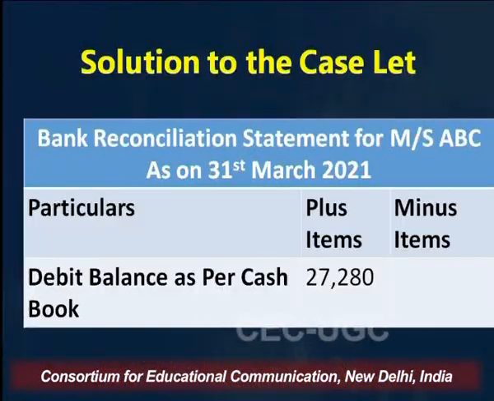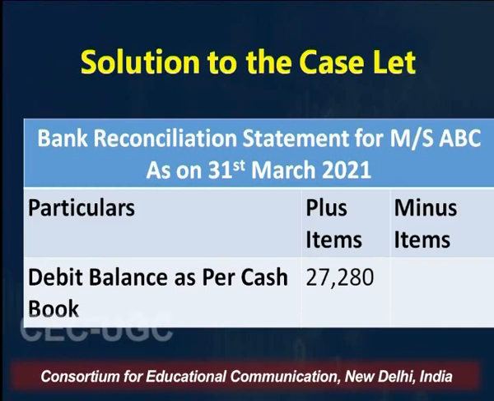So 27,280 is the opening balance, debit balance as per the cash book. So we will start with the format. As you know, the format is we write the name of the company or name of the firm at the top. Here bank reconciliation statement for Messrs ABC. This is the name given in the caselet, and then we write date, and date is as on 31st March 2021.